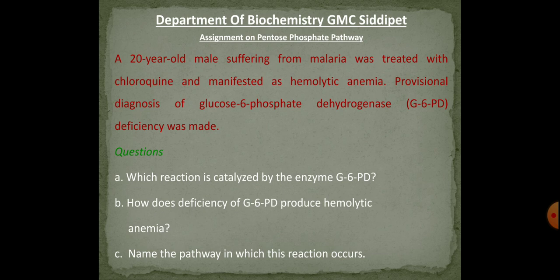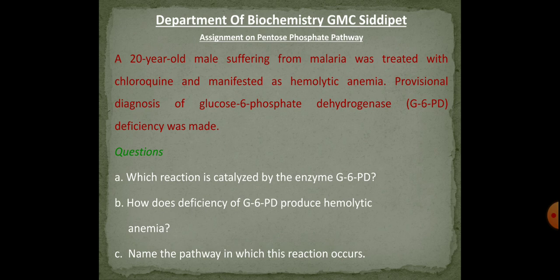So this completes today's topic, that is HMP shunt pathway or pentose phosphate pathway. So this pathway consists of two phases, that is oxidative phase and non-oxidative phase. The oxidative phase is concerned with the production of reducing equivalents like NADPH+H+, and ribulose 5 phosphate, and this is an irreversible phase.